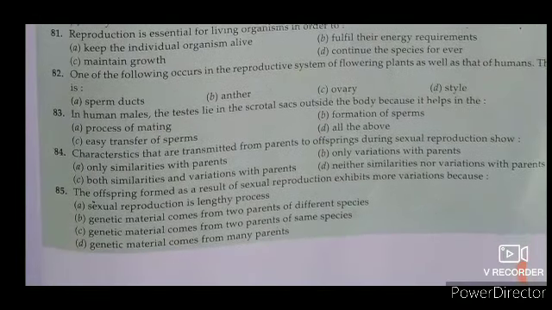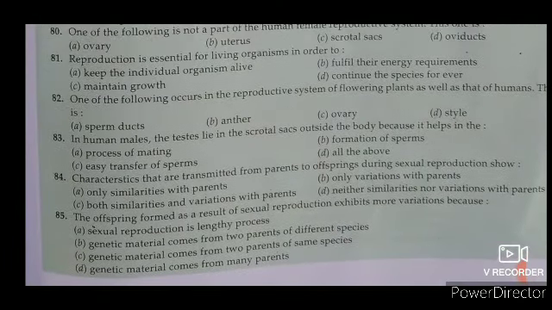Okay, read the question number 81. Reproduction is essential for living organisms in order to keep the individual organisms alive. Okay, continue the species forever, fulfill their every requirements, maintaining growth. D answer will be the right answer. Okay, continue the species forever. Reproduction is one of the important characteristics of living things. The ability of organisms to produce young ones of its own kind is called reproduction. It is essential for the continuity of species.